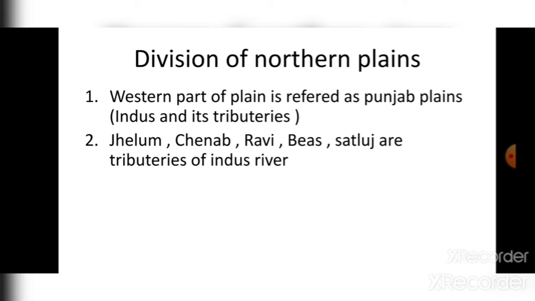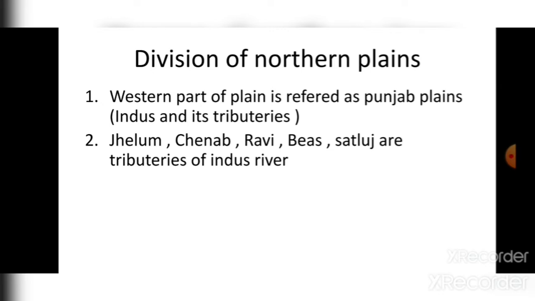This area has so many doabs. What are doabs? Basically, the area between two rivers is known as a doab, as like the area between Jhelum and Chenab could be known as a doab.